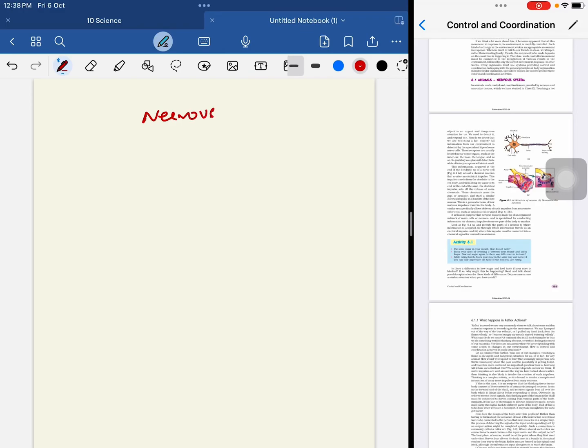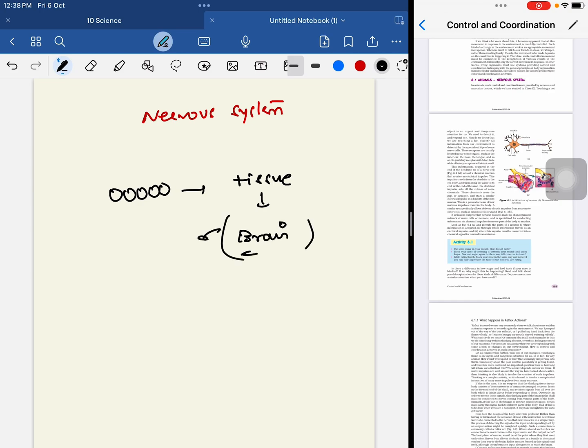Briefly discuss the nervous system. I have already said a group of cells is called a tissue. A group of cells is called a tissue, and for example, the brain is a tissue. If an example of a tissue is the brain, then what does it contain?